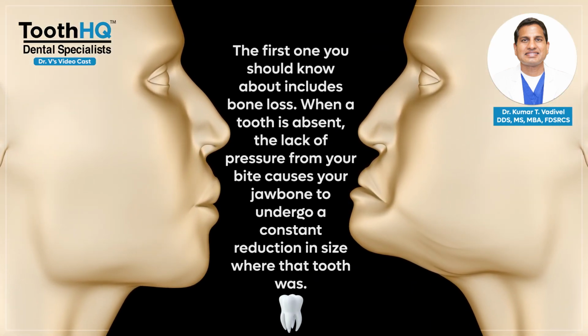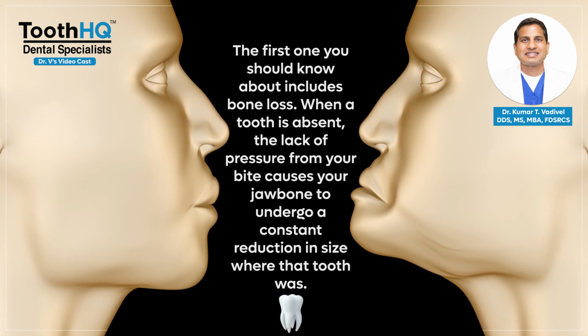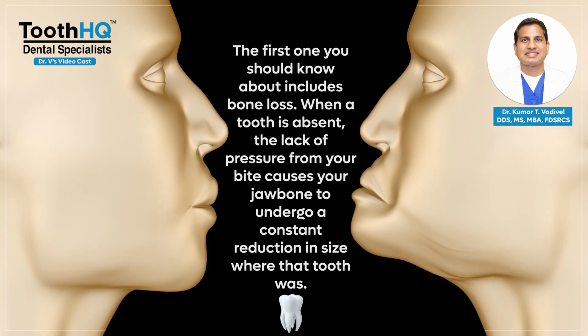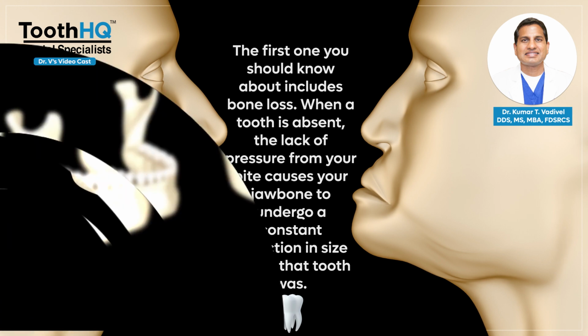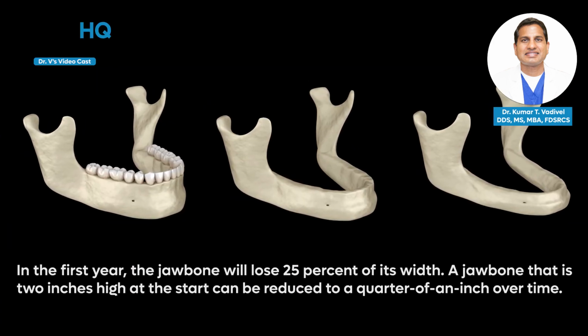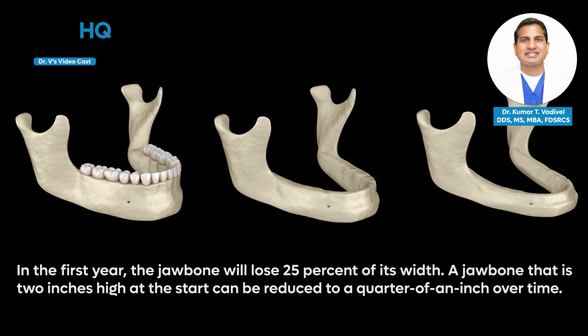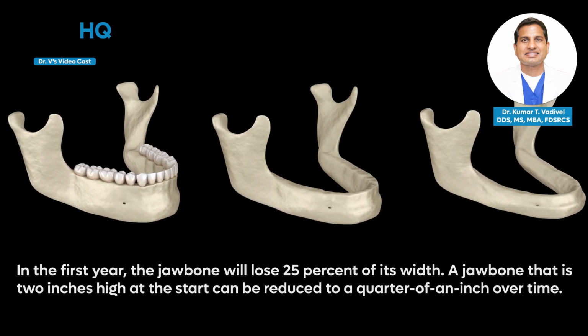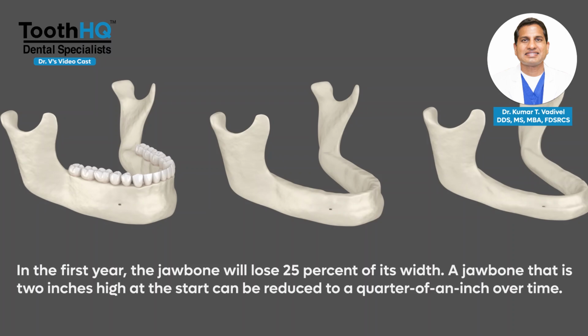When a tooth is absent, the lack of pressure from your bite causes your jawbone to undergo a constant reduction in size where that tooth was. In the first year, the jawbone will lose 25% of its width. A jawbone that is 2 inches high at the start can be reduced to 1/4 of an inch over time.